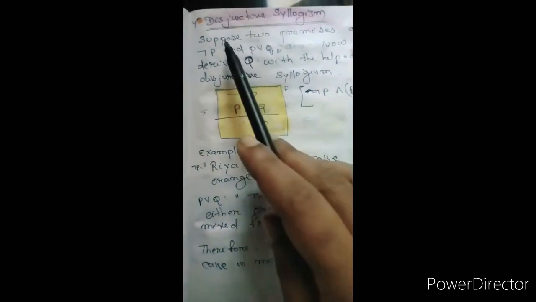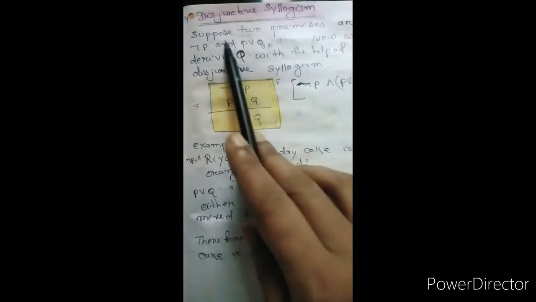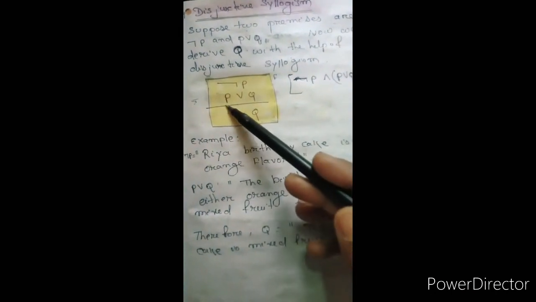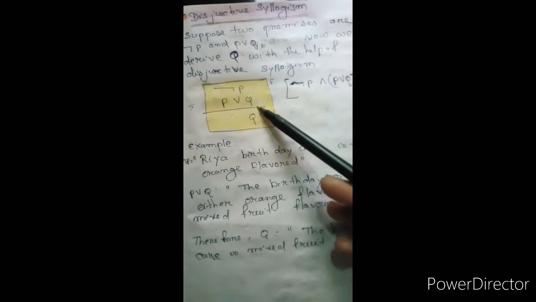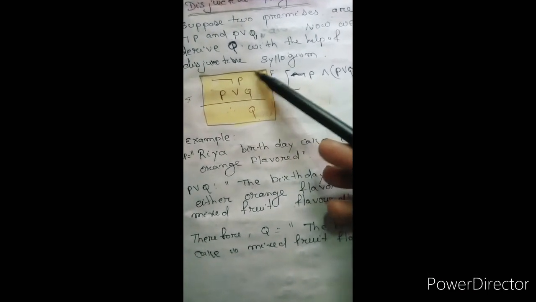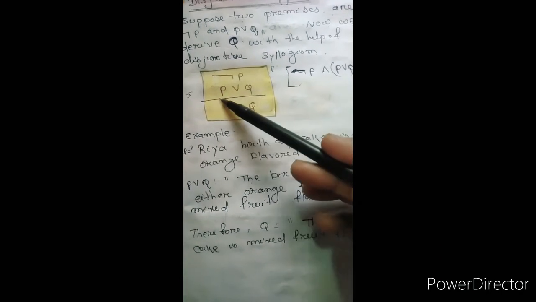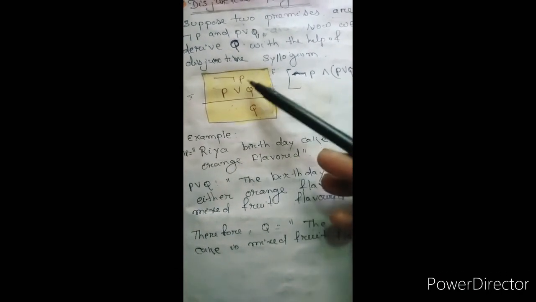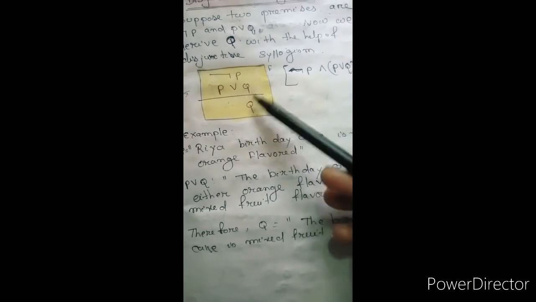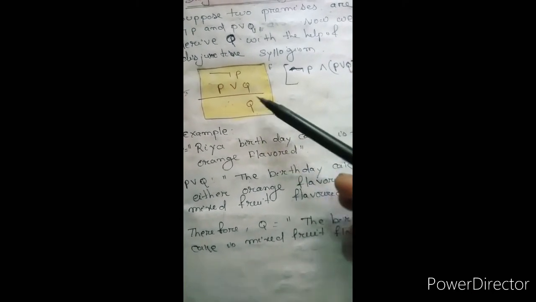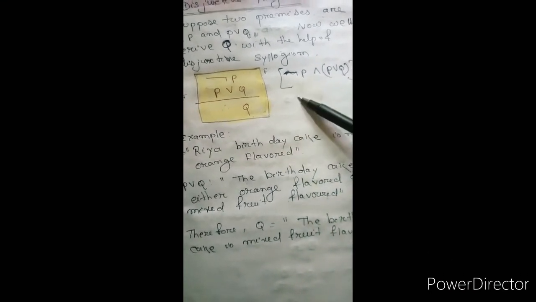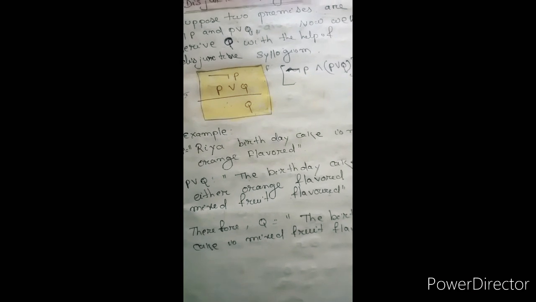Next rule is disjunctive syllogism. Disjunctive syllogism says that if negation of P is one statement, and P or Q is another statement, then the result will be Q. Because negation of P is true means P is false, and for P or Q to be true, Q will be true. Then it makes a conclusion, because an inference rule always gives us a valid argument. That is the main definition of an inference rule.